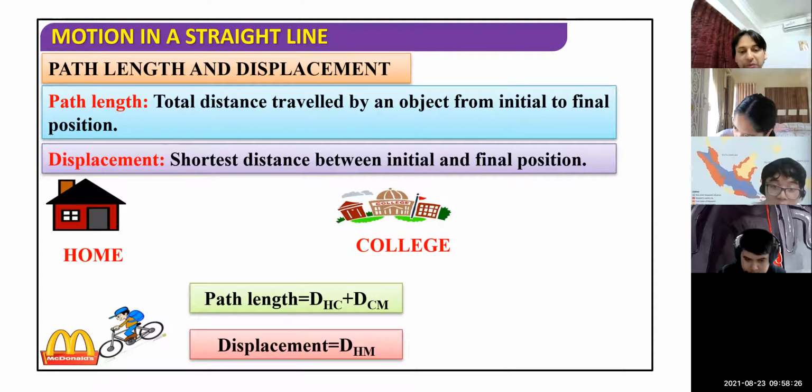Here in the slide, they also mention the displacement. This boy on a cycle is at McDonald's. The path length will be the actual path, the total distance traveled by this boy from home to college, college to McDonald's. In terms of displacement, that will be the shortest distance between two points. It is not the longest, it is the shortest distance, children, which is always a straight line. Home to McDonald's, that is the displacement.